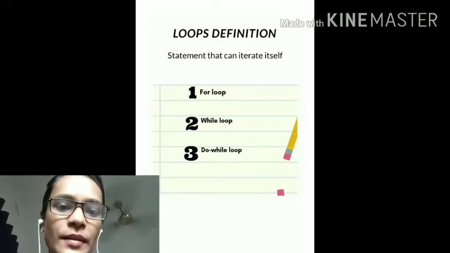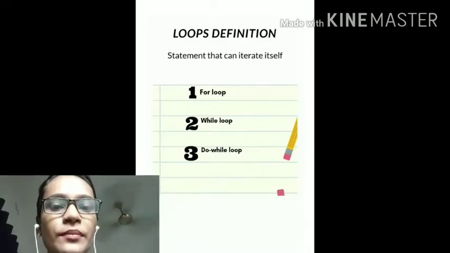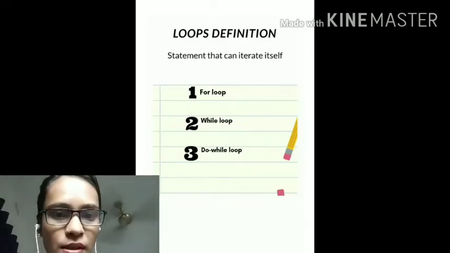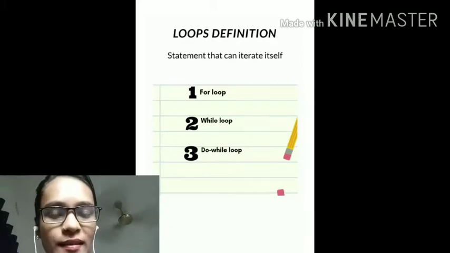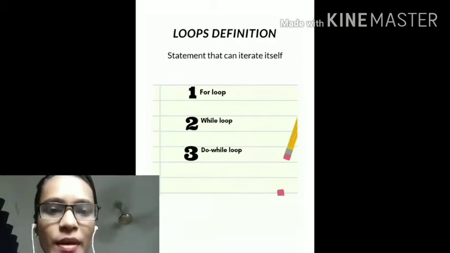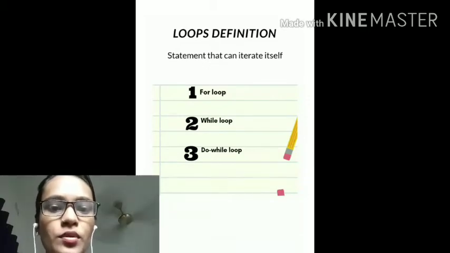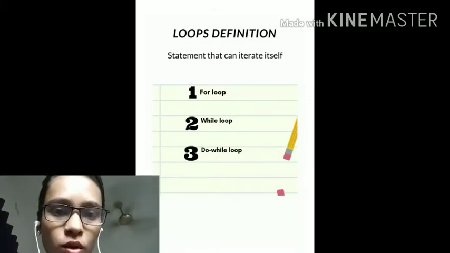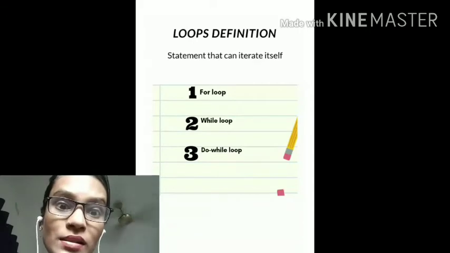Now, for example, say you want to do something several number of times. For example, you want to write "my name is Ankita" 100 times. You have to write "my name is Ankita" 100 times. Suppose you have some statement which will do the work automatically. That is what a loop is.